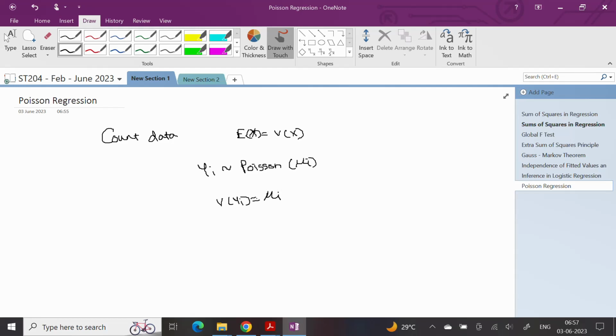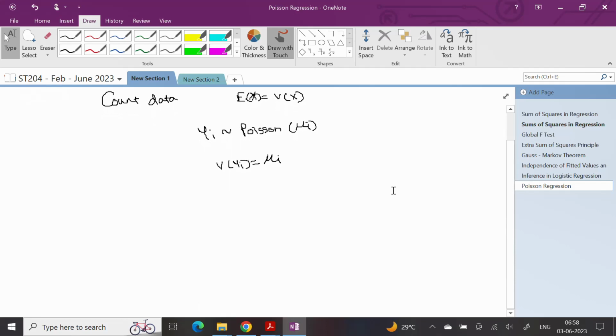Basically variance of yi changes with i. So this is a violation of our linear regression assumption that we have constant variance. Hence, we need to use some link functions to handle the Poisson data as well.